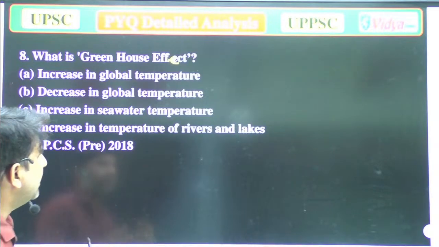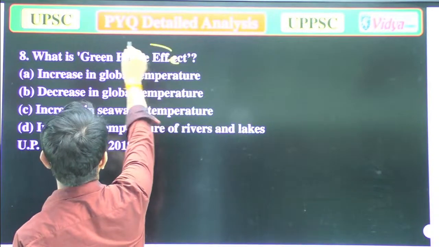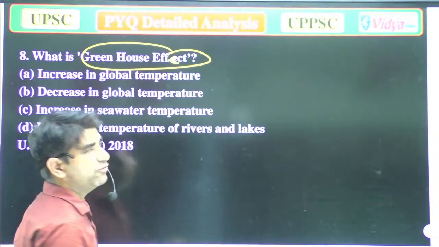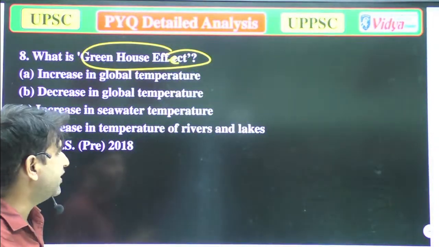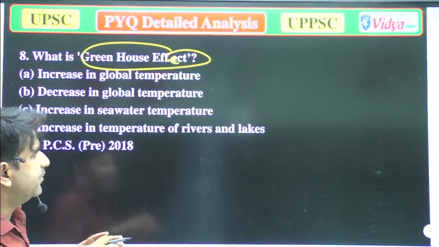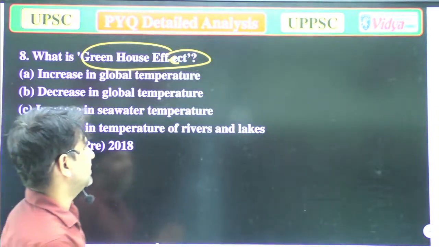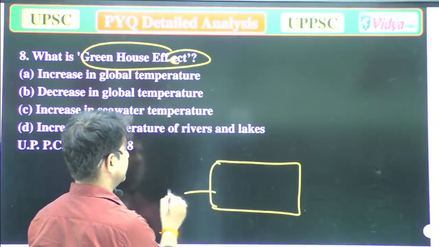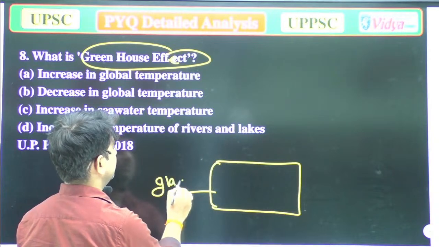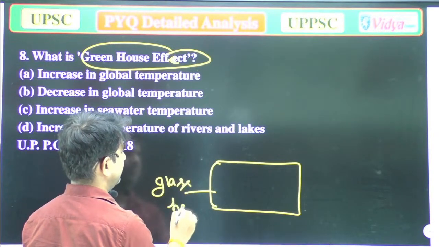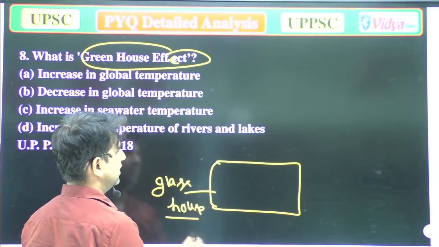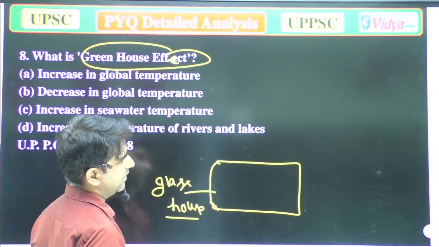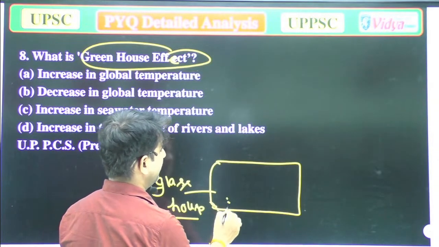So first, what is the greenhouse effect? For better understanding, take an example. Suppose I have a glass house, and it has a small plant.